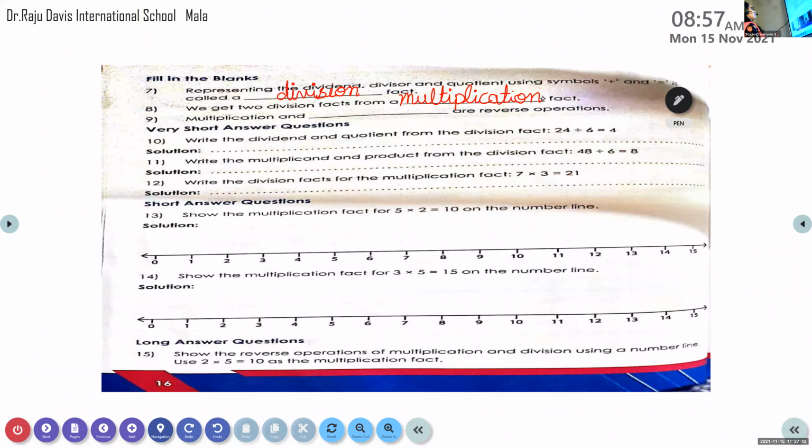Yes, multiplication and division are reverse operations. From multiplication fact, we can find out the division fact. From the division fact, we can find out the multiplication fact. So they are related with each other and they are reverse operations. Okay, Zishan, good.